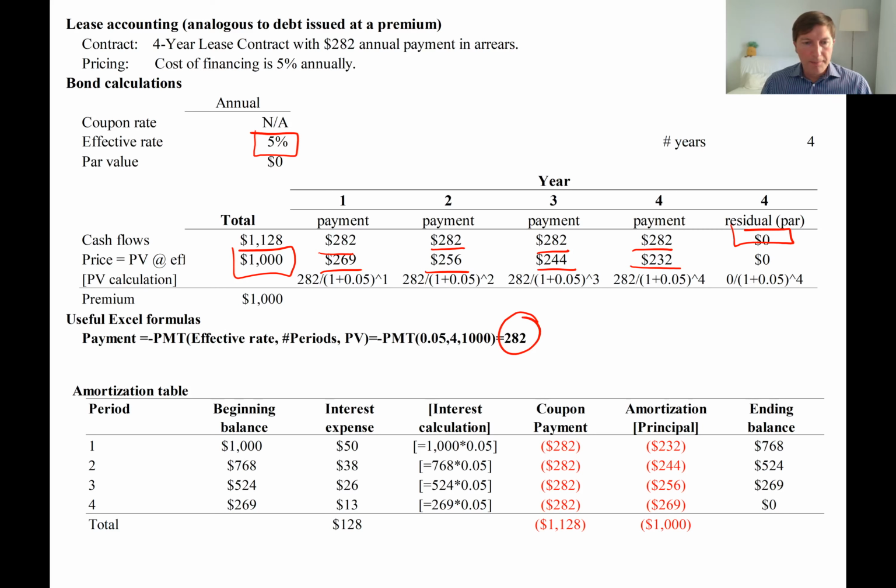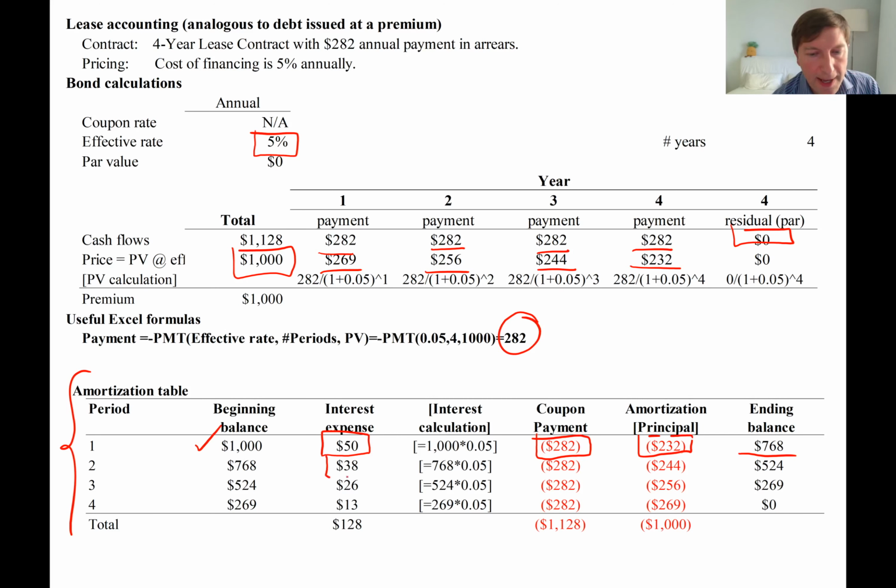Okay, so here you see the amortization table. We are going to start with the value of the liability that's equal to 1,000, and the liability is going to go up by the amount of interest, which is 5% times the beginning balance, and it's going to go down by the amount of cash payment that we are going to make, okay? The net effect is going to be the amount of amortization of the liability, okay? So the ending balance is going to become 768 after the first year.